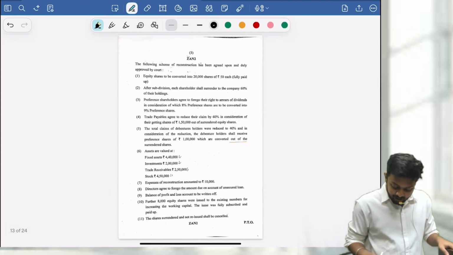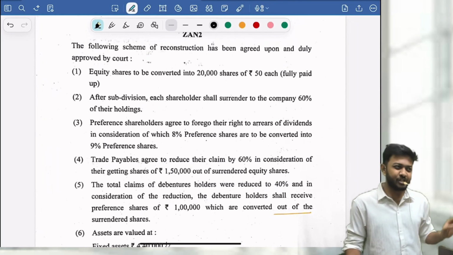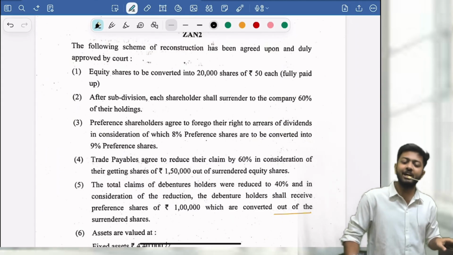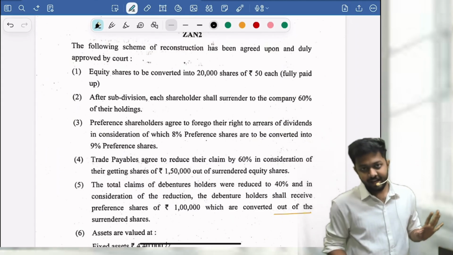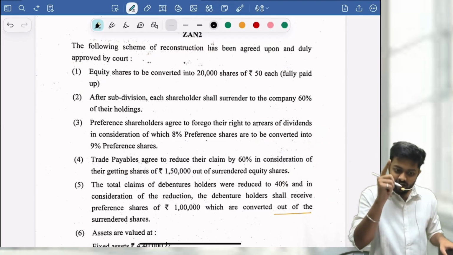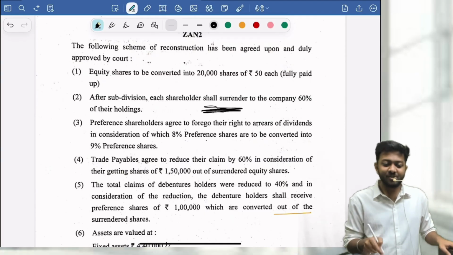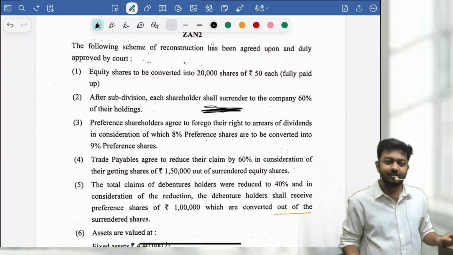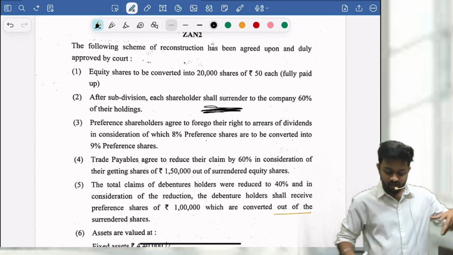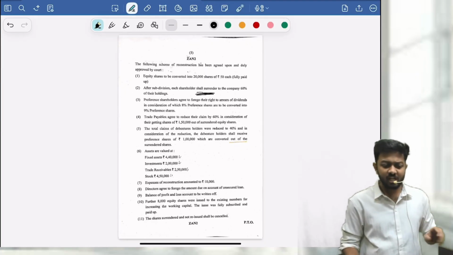Then you have internal reconstruction here. First of all, internal reconstruction is very easy to score. Even there, they have given the same question from our IC material. You remember that in our IC material we have this question, share surrender. From there only they have given it here. Again, not a full bouncer, same question, same adjustments, nothing new.